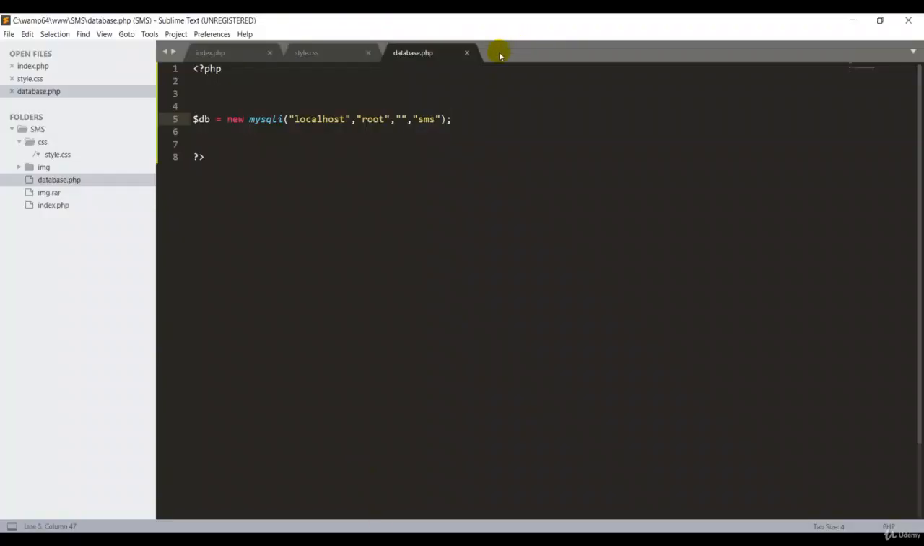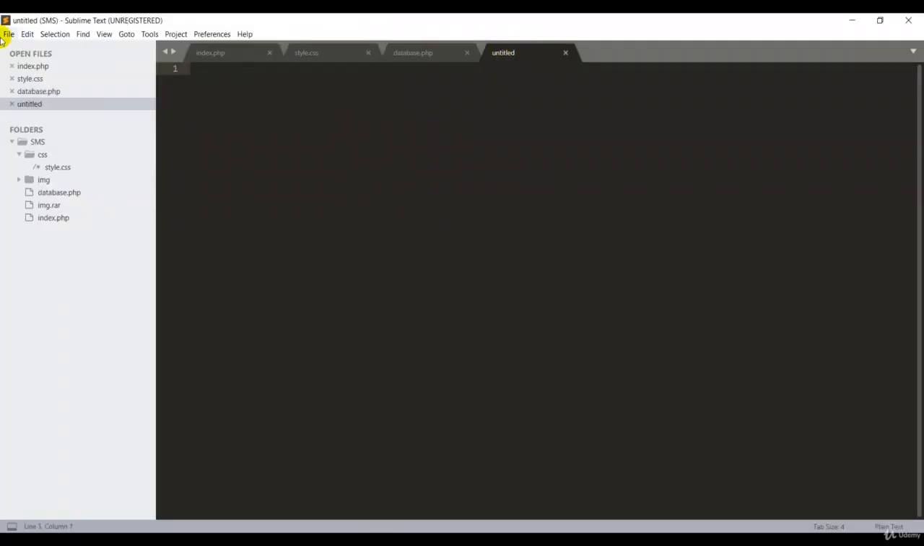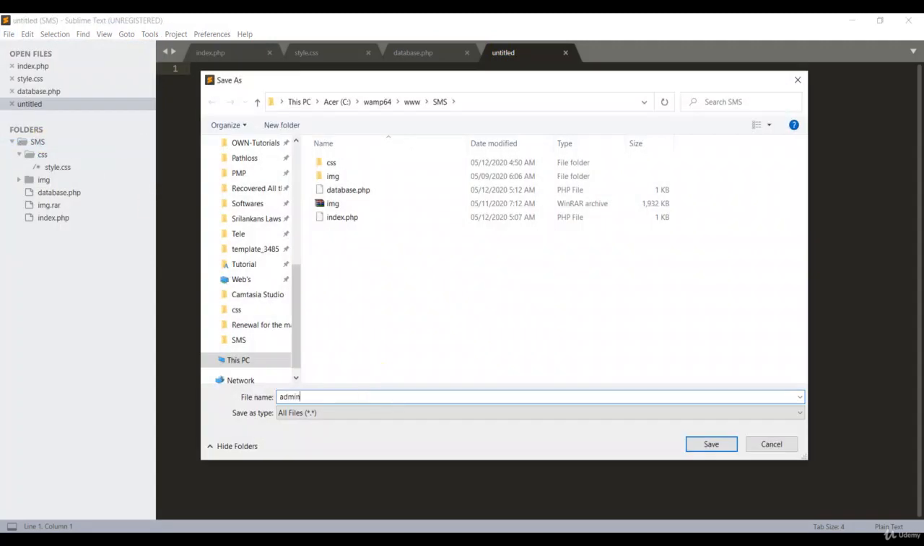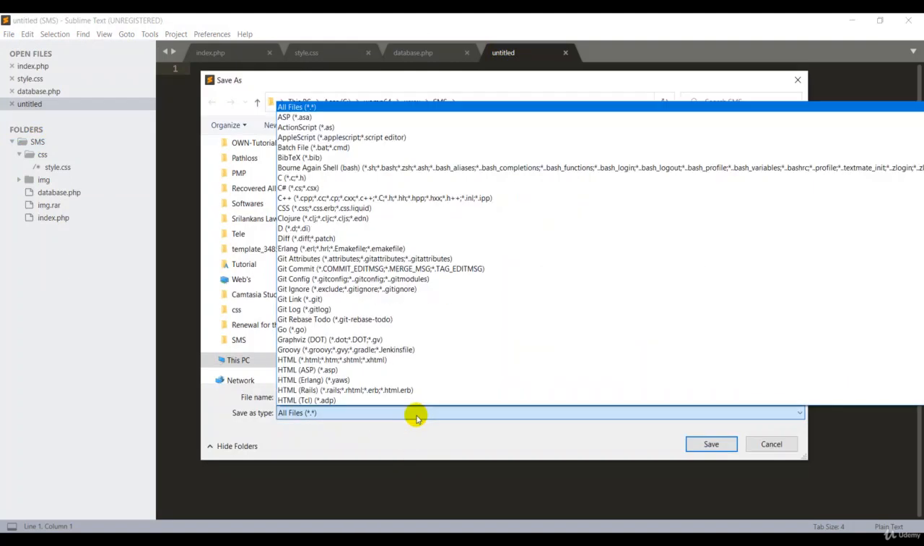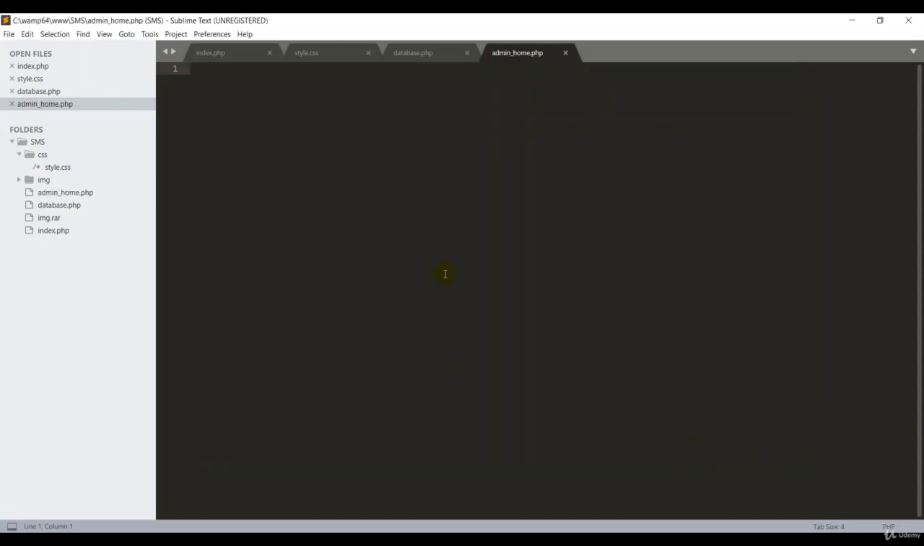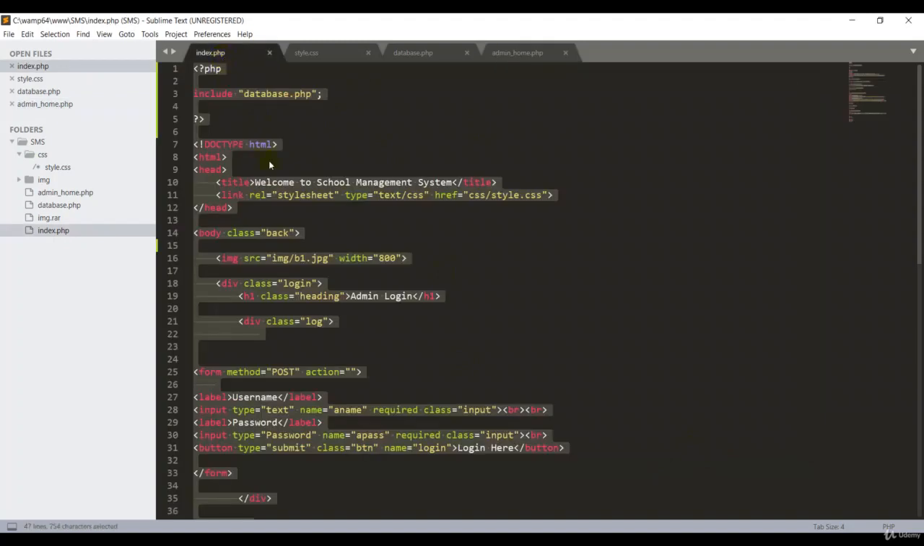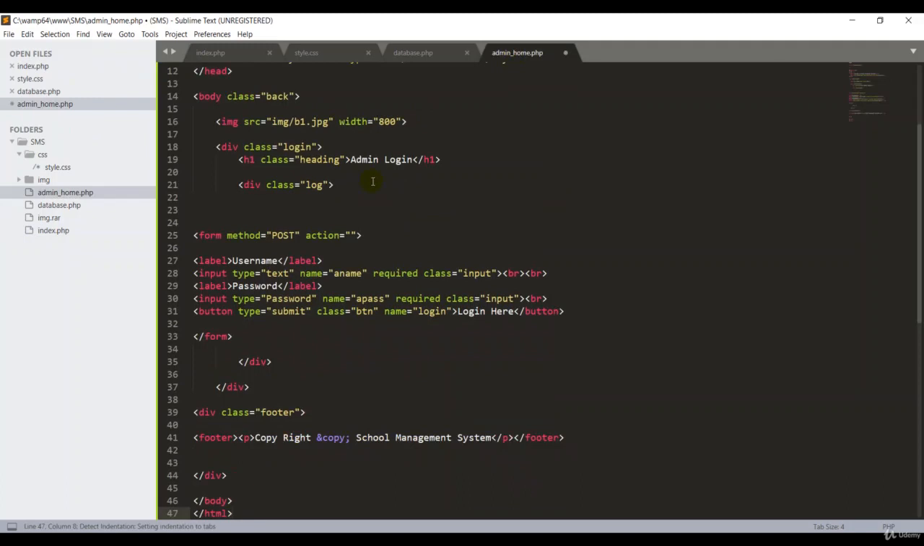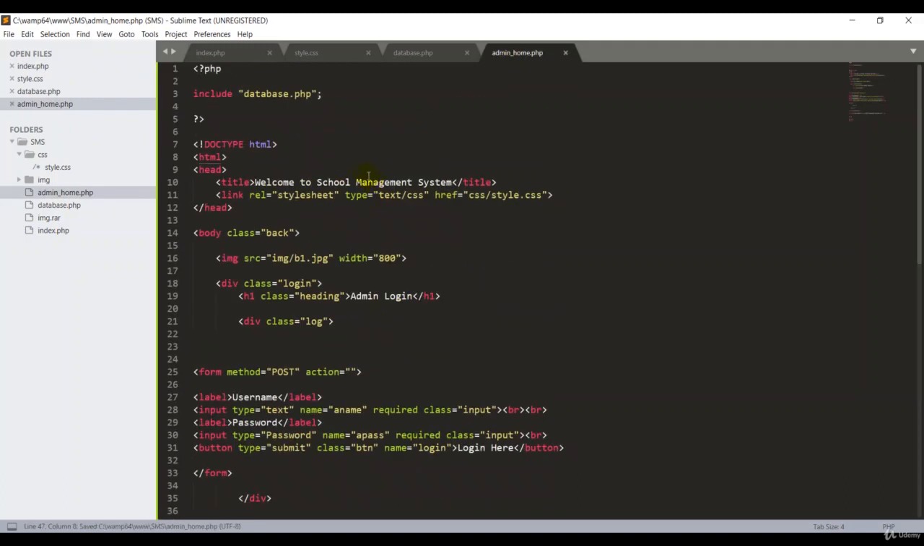Then I will create a new file called adminhome.php. Okay, admin underscore home.php, and here I choose PHP. Great. I don't have any code here, so I go back to my index.php, Control A and Control C, then Control V. But I have to remove some code from here. I keep this database file over here, so I don't have any problems.